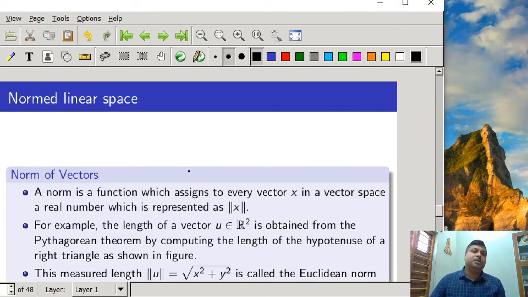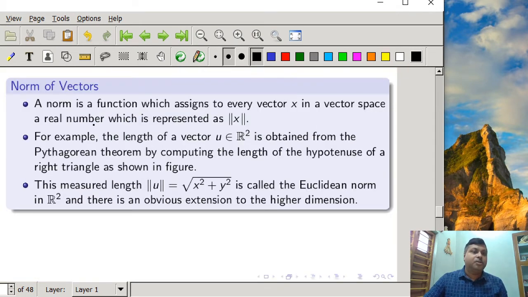So another important thing we are going to discuss today is known as the normed linear space. This concept will be very useful when we define stability in state space. So, norm of vectors. A norm is a function which assigns to every vector x in a vector space a real positive number, which is represented as norm of x. So what is the work of a norm? It assigns to every vector x in a vector space a real positive number, represented by norm of x.